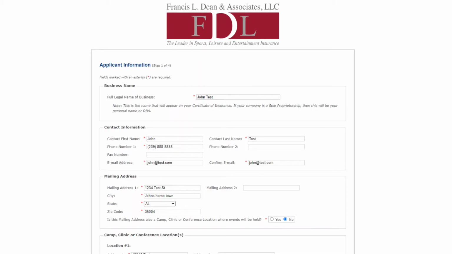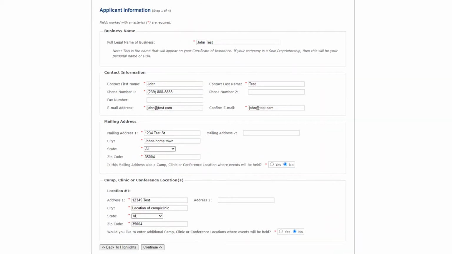Next, enter the contact information for whoever is purchasing the insurance. Now enter the mailing address for the person buying the insurance. If your address isn't the same as the address of the studio, select No to the "Is this mailing address also a camp, clinic, or conference location where events will be held?" question and add the address of the studio.